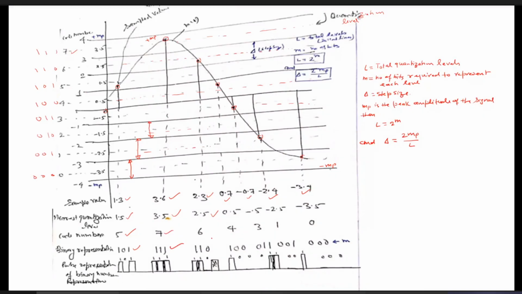Now this 101 is the binary representation. We cannot transmit it directly, so we need to represent it in pulse form, which is an electrical waveform that we can transmit. So 1 is represented by plus V volt, 0 is represented by 0 volt, 1 again by plus V volt, and so on. This is how we are able to convert analog signals to equivalent digital signals. This is nothing but our digital signal. If you move to the previous two slides, it will be clearer for you to understand.